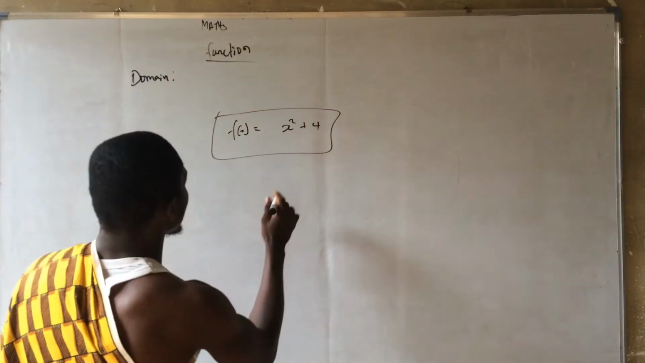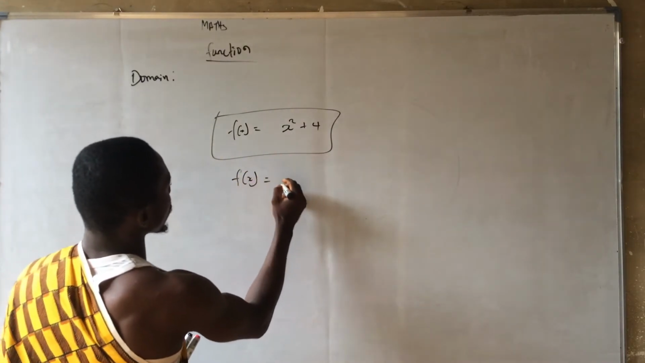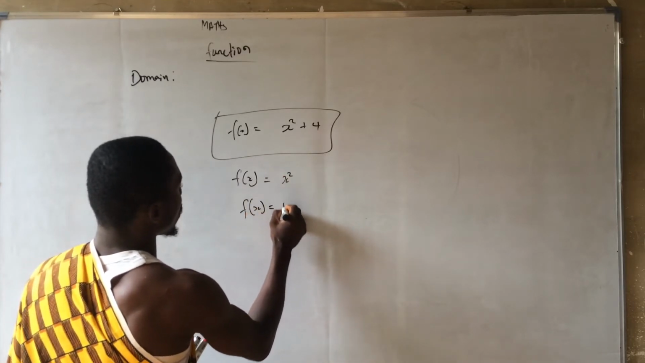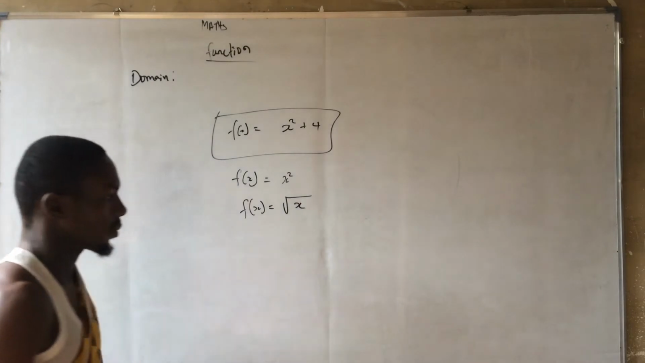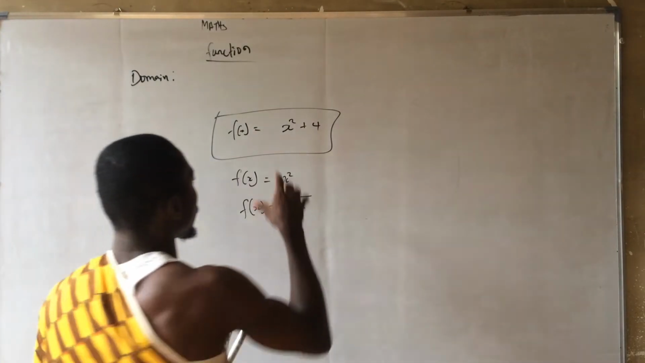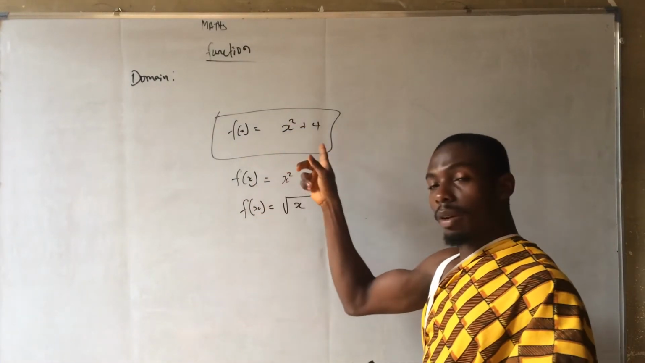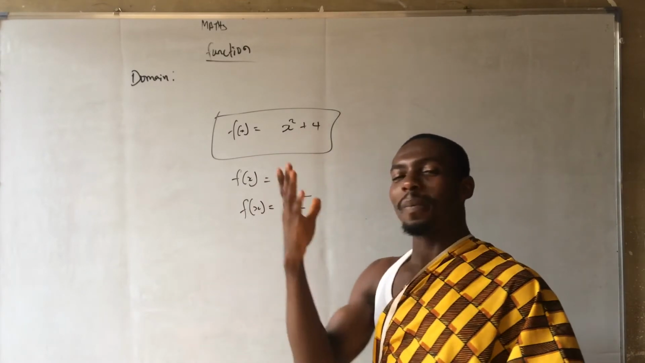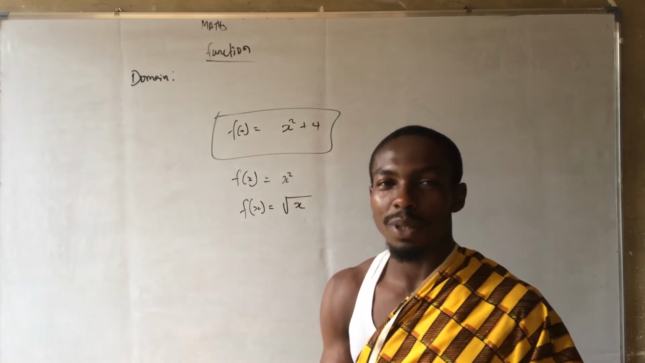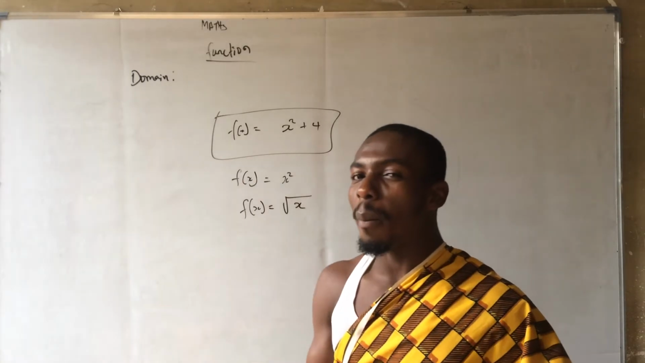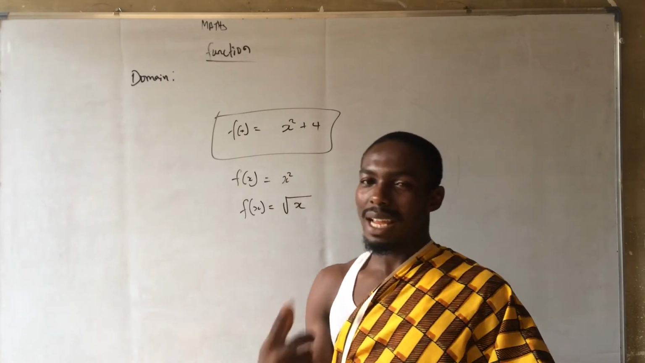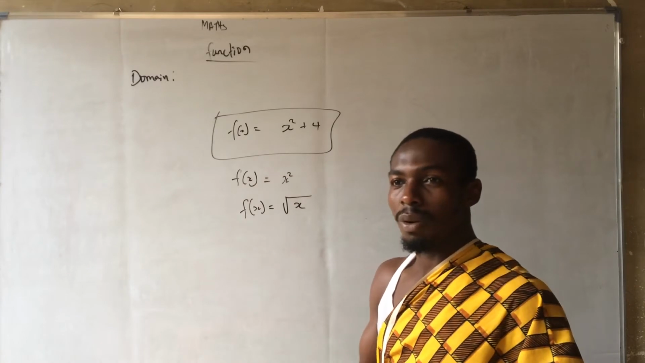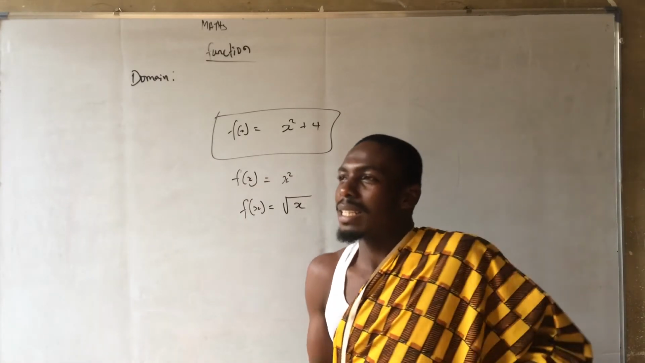Before I use this one, let me say f of x equals x squared, and f of x equals the square root of x. What is the domain of this one here? The domain of x squared is all real numbers. Why is it all real numbers? It is all real numbers because there is no number whose square is going to give you a math error. It is not possible.